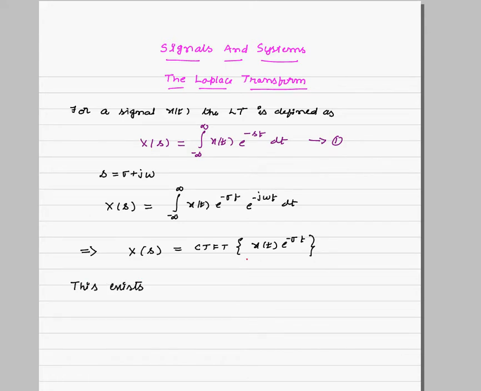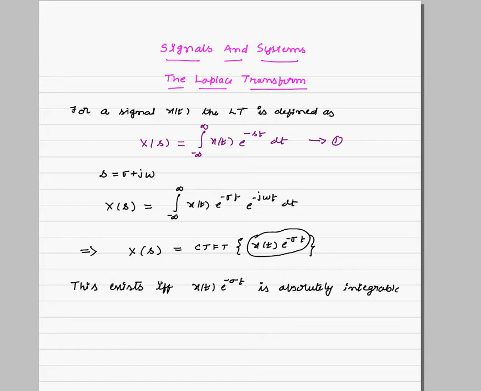If you remember the Fourier transform, when will a signal have a Fourier transform? It has a Fourier transform if and only if that signal is absolutely integrable. Here we want the Fourier transform of this whole signal. So it exists only if x of t into e power minus sigma t is absolutely integrable.